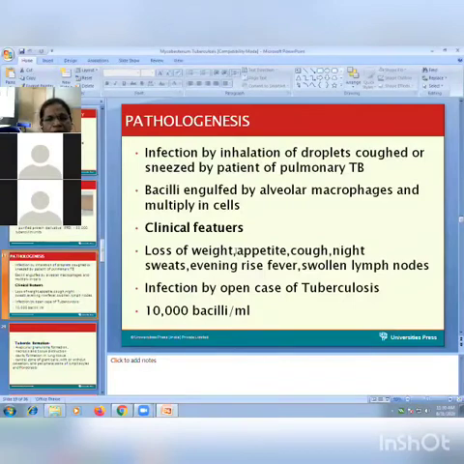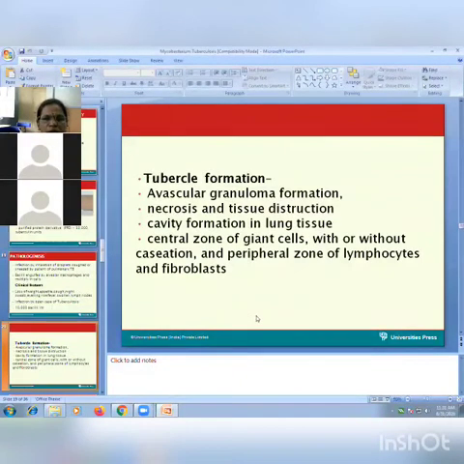The important ones are loss of weight, loss of appetite, evening rise fever, cough, night sweats, and swollen lymph nodes. Infection occurs only when the bacilli are present. Infection by an open case of tuberculosis occurs when the bacilli number is more than 10,000 bacilli per ml in the sputum; that person can spread the infection.